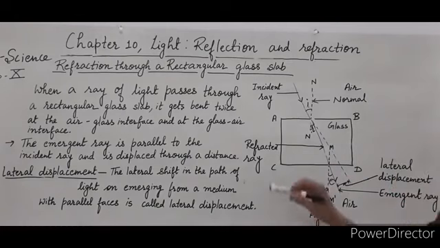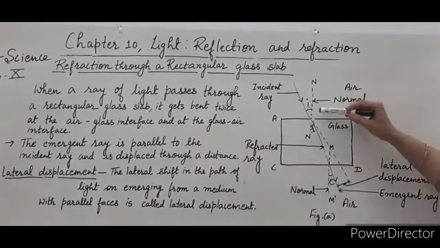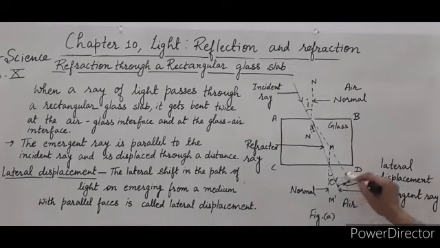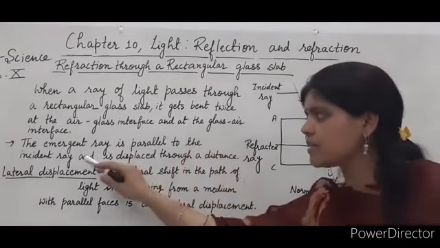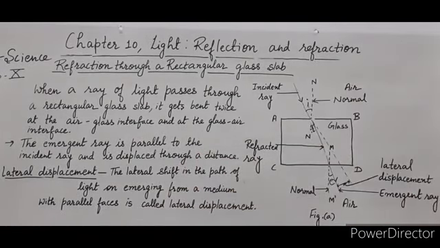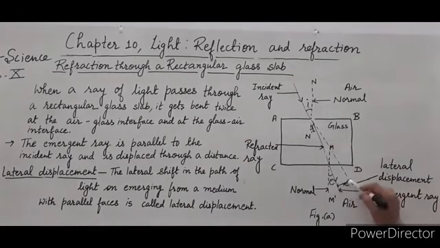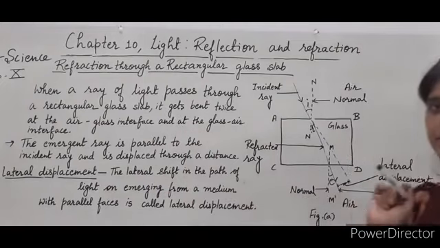If we extend the incident ray, then we find that these two are parallel to each other. So the emergent ray is parallel to the incident ray and is displaced through a distance, which is lateral displacement.